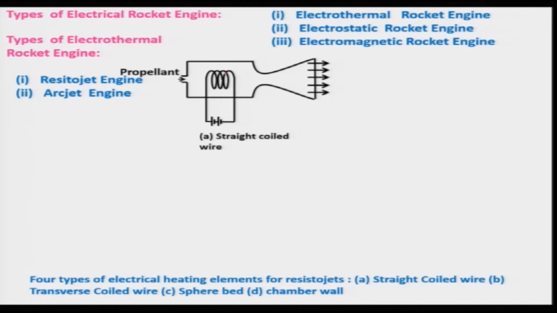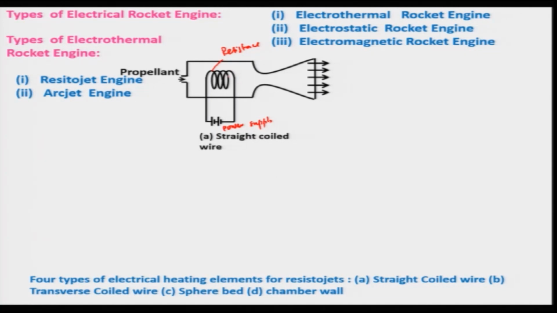If you look at this, it is basically the resistance wire, and this is connected to the power supply. The propellant passes through this and comes in contact with this resistance, which gives the thermal energy. Of course, in this case the heat transfer from this straight coil wire to the fluid is a very challenging and important one, and it may not be very uniform.